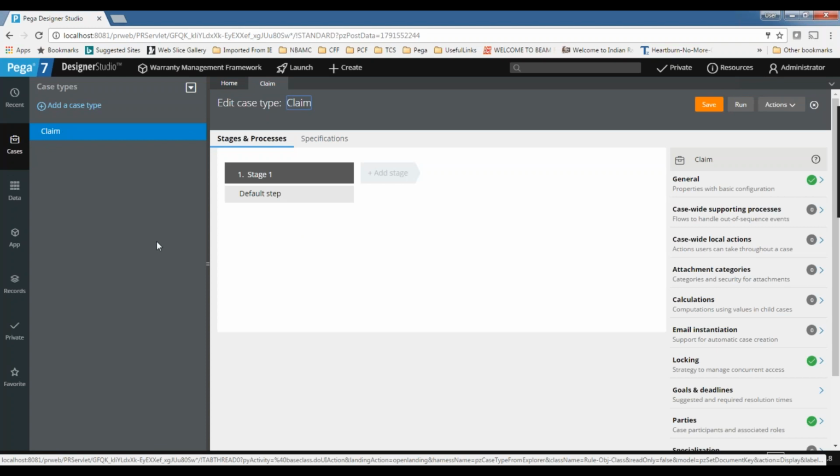You can go for a stage, and then you can go for a case. Each case should have a complete life cycle, so we need to see how this life cycle can be extended.